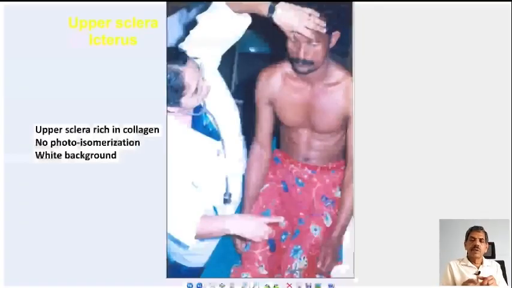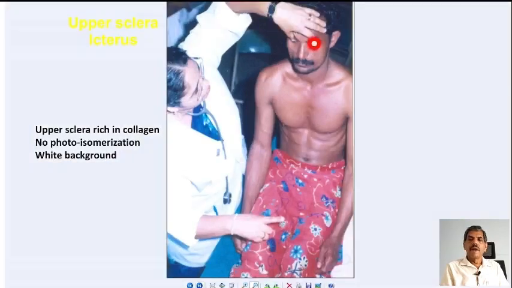This picture shows the method of examination of the sclera. Ask the patient to look down. You have to lift up the upper eyelid and at the same time ask the patient to look at your finger shown below. Therefore you get a good exposition of the upper sclera, and in the upper sclera you get